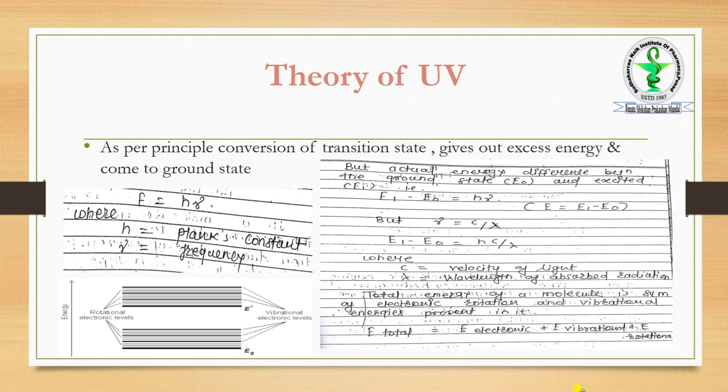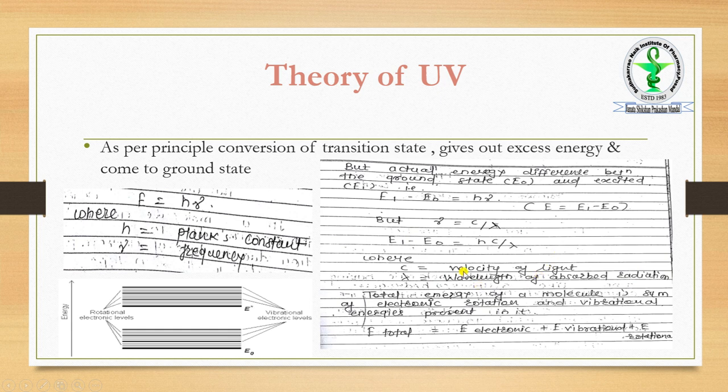So the equation that we get over here is E1 minus E0, the excited state minus the ground state, is equal to hc by lambda. What is c? Velocity of light. What is lambda? Wavelength of absorbed radiation. So this is the final equation of this theory.